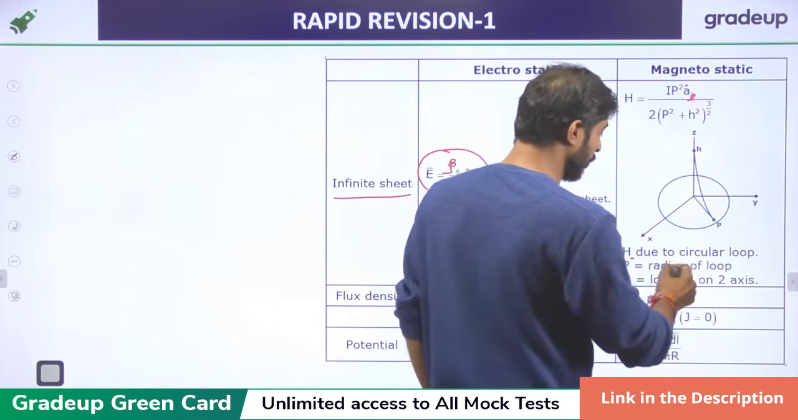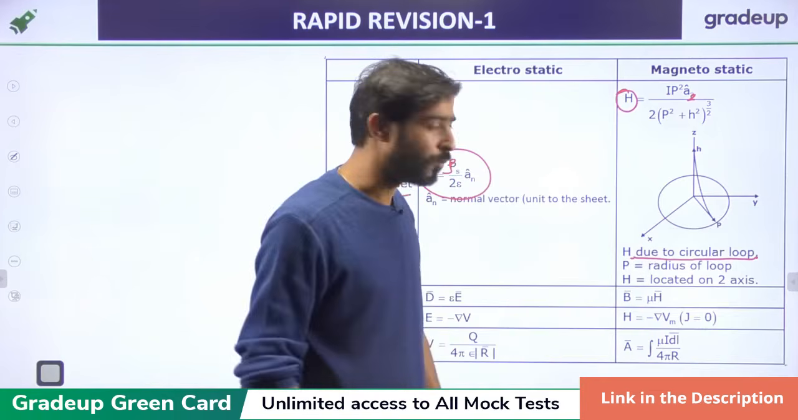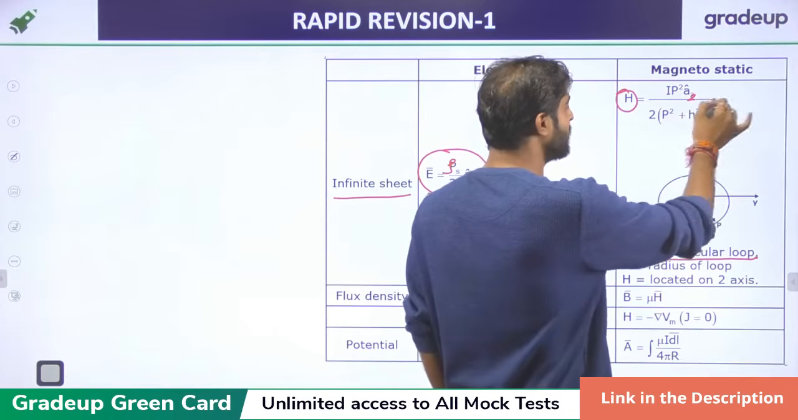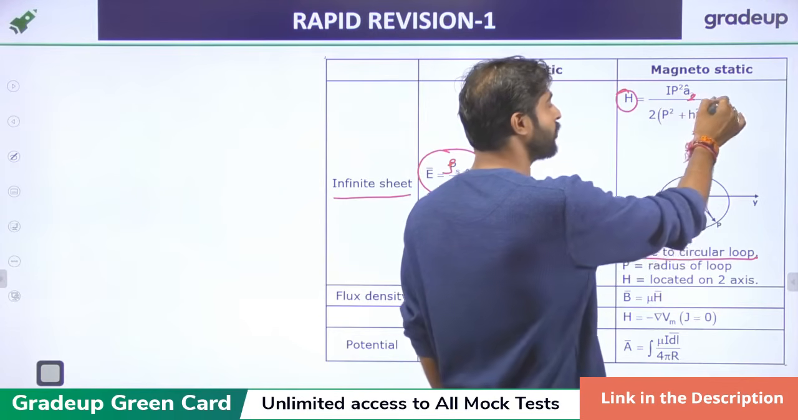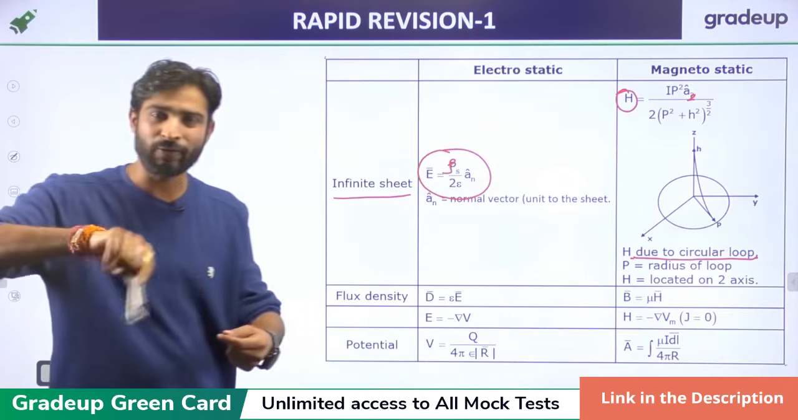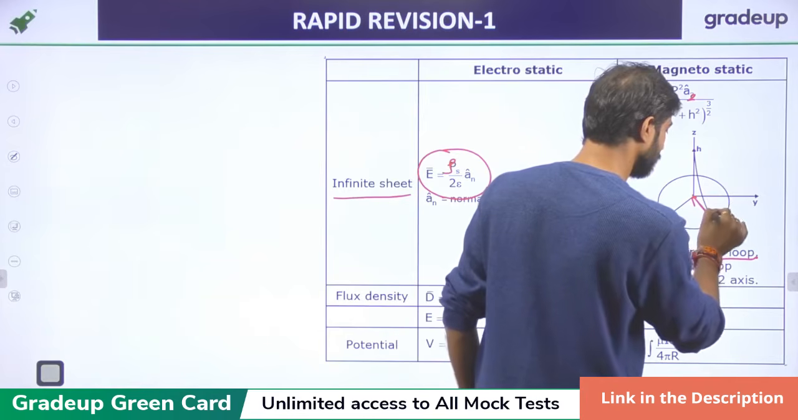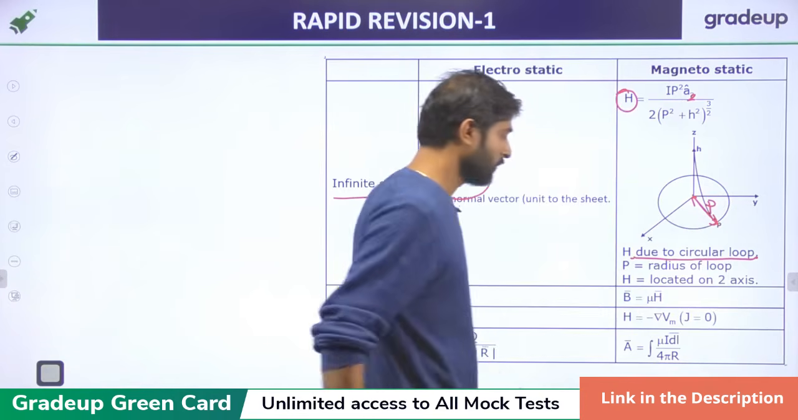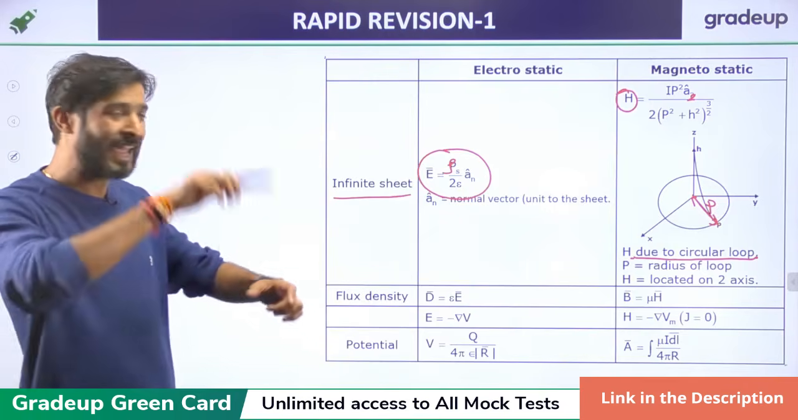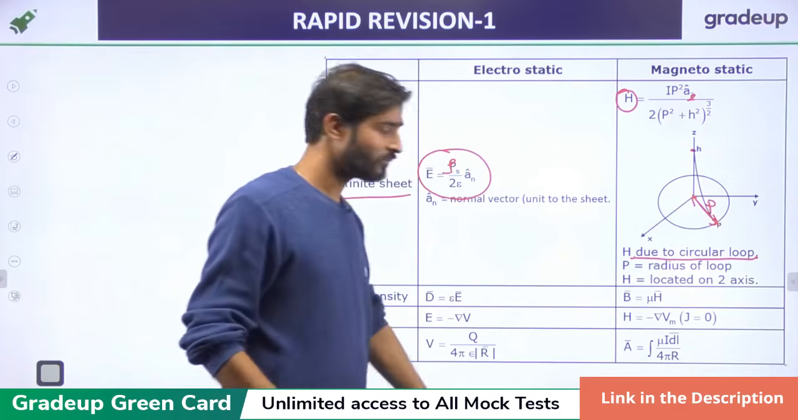If we want to calculate the magnetic field by a circular loop, then H equals I rho square a z upon 2 times rho square plus h square to the power 3 by 2. Here rho is the radius of the loop. H is located on the axis, and in this axis we are calculating this.